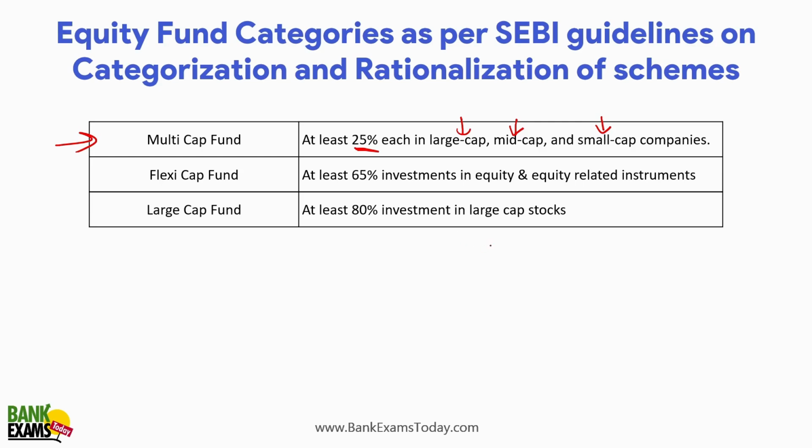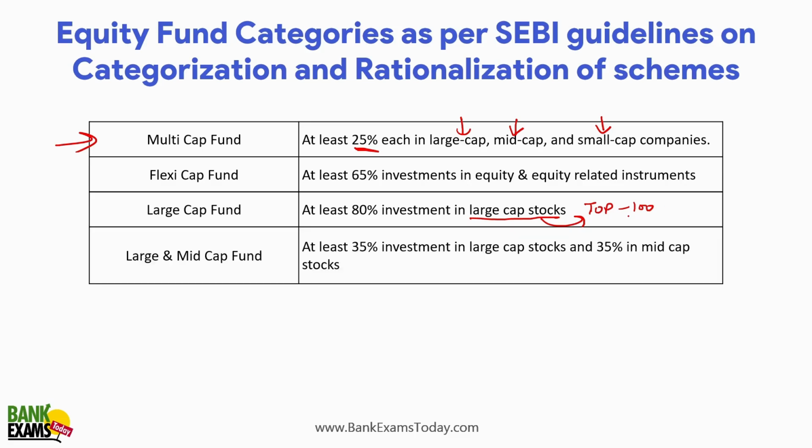What are large cap stocks? According to market capitalization, the top 100 companies listed in the stock exchange, in the National Stock Exchange, are termed as large cap companies. So 80% of the money should be invested in the large cap companies. Large and mid cap funds: in this kind of fund, at least 35% of the AUM, asset under management, should be invested in large cap and another 35% in mid cap.